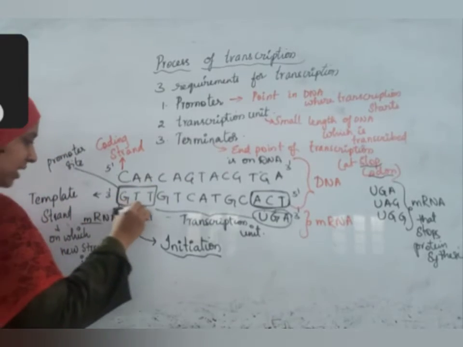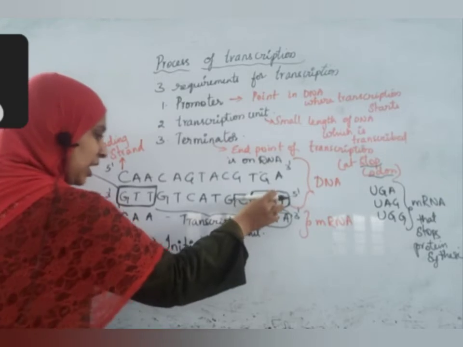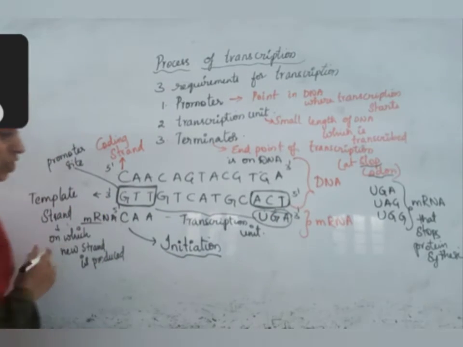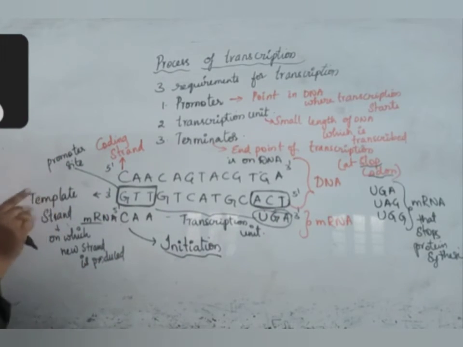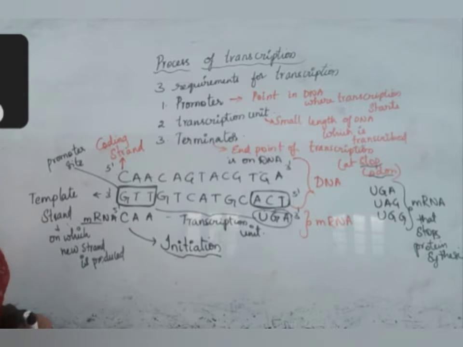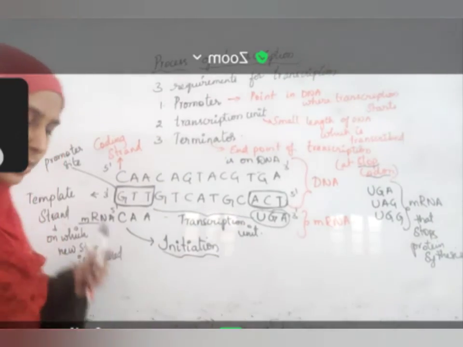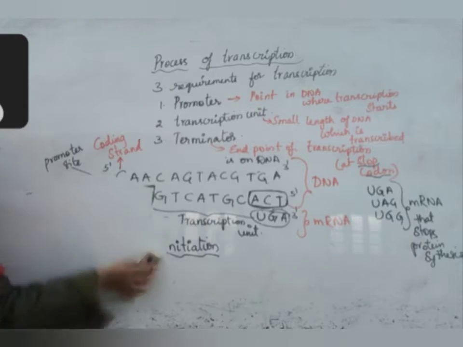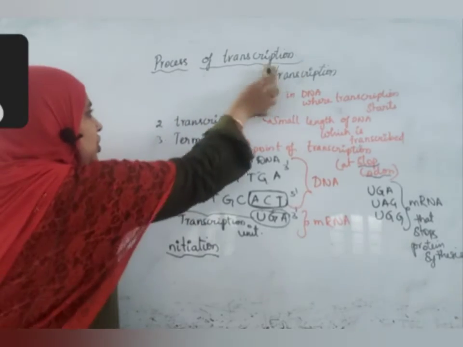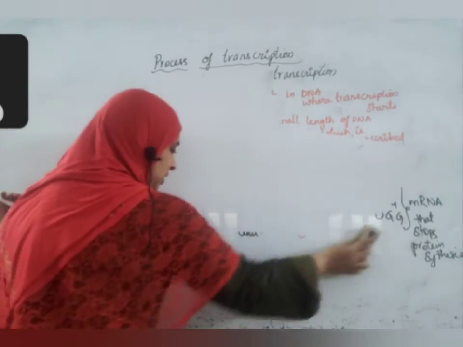This point is called the promoter site. This is the promoter site, this is the terminator site, and this is the transcription unit. These three are required for transcription to occur. Is this clear? So next, after this, the process. The process of transcription involves 3 steps.